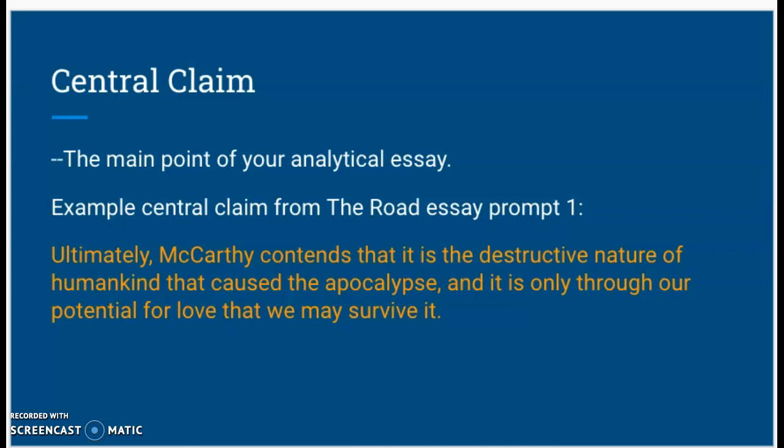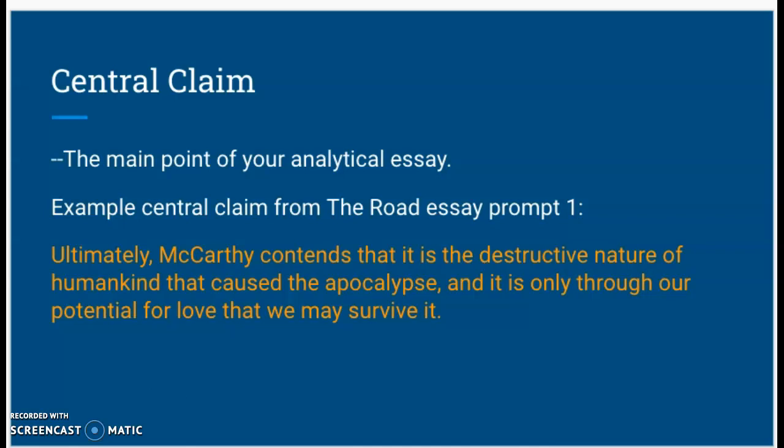Here's an example of a central claim for The Road from essay prompt 1. Ultimately, McCarthy contends that it is the destructive nature of humankind that caused the apocalypse, and it is only through our potential for love that we may survive it.